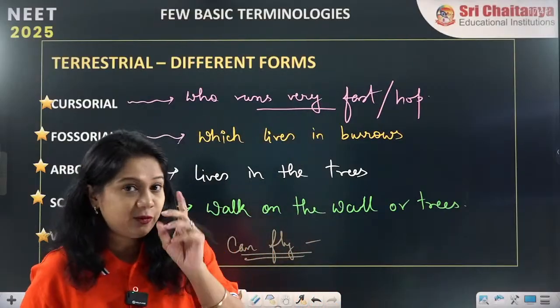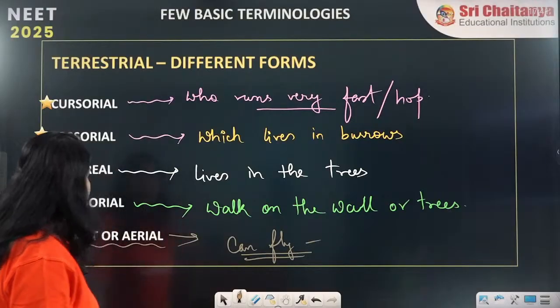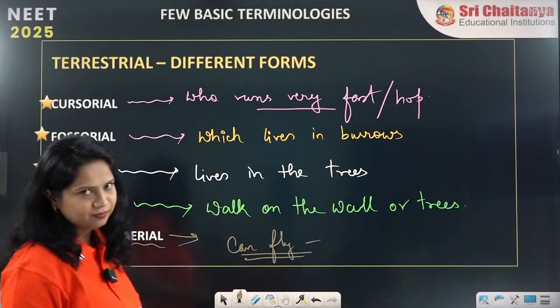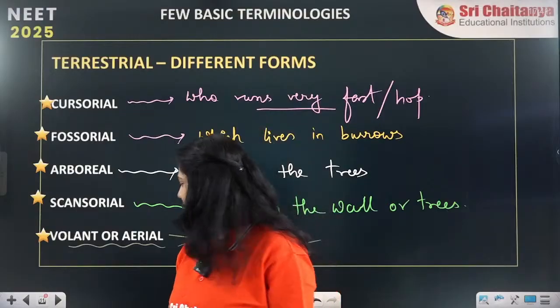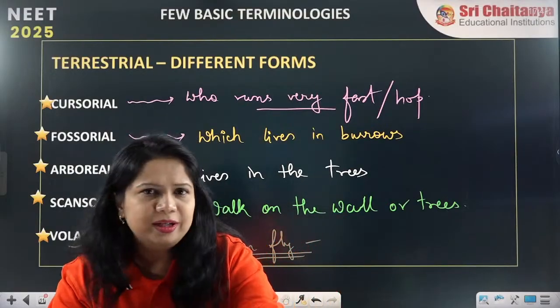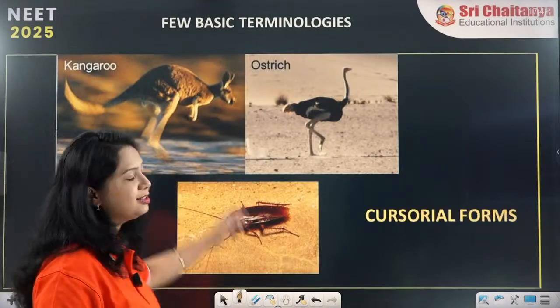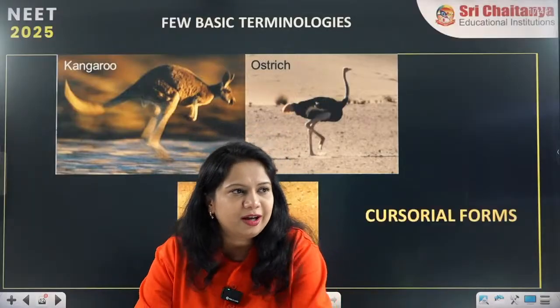So now it's quiz time. What will these organisms be called? First example, cursorial. Cursorial examples. Can anybody tell me examples of cursorial organisms, which run very fast? Yes, 1, 2, 3. These are the cursorial organisms.